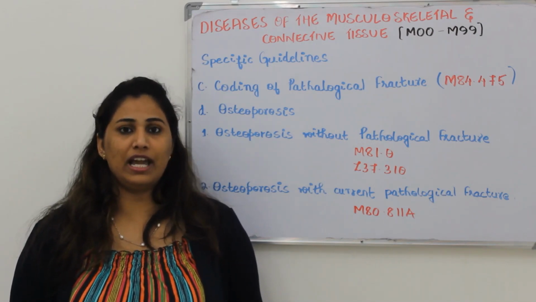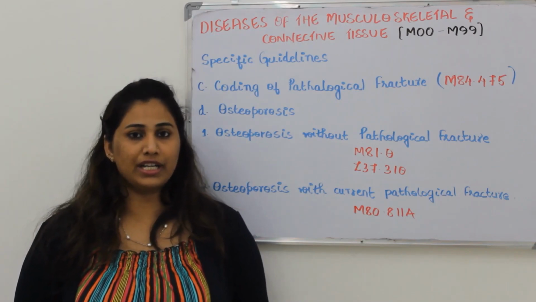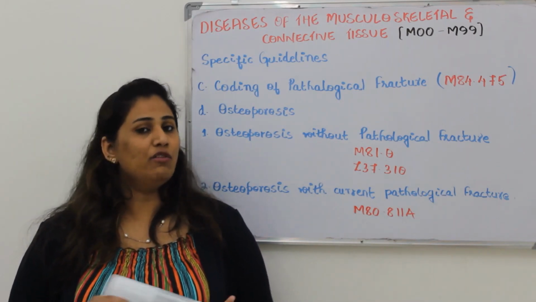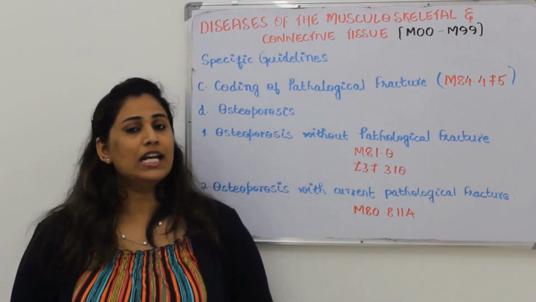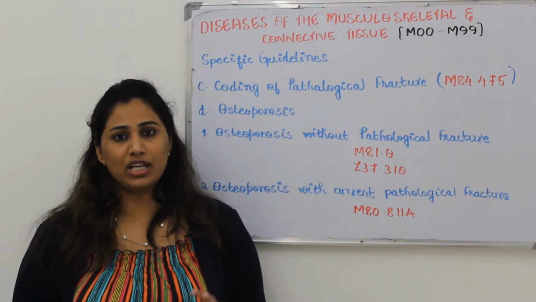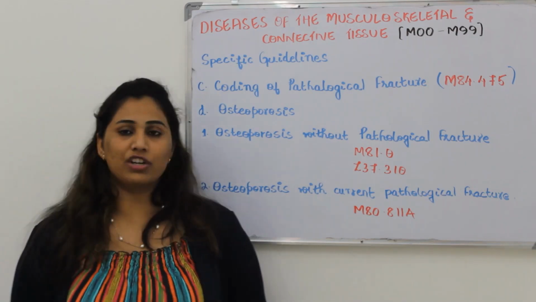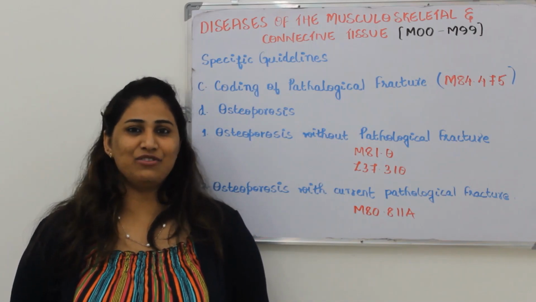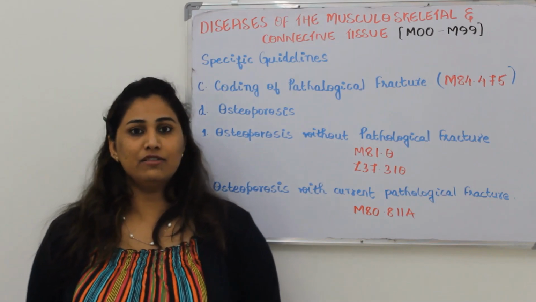And the next one was acute, chronic and recurrent. Be very careful while choosing the codes for acute, chronic and recurrent. As I have told, most of the current injury, acute injury cases will not come in this chapter. That will belong to another chapter. It is the chronic and recurrent dislocations which we are coding. And the next one is coding of the pathological fracture and osteoporosis. That's it for today. So this is the chapter for musculoskeletal system and connective tissues.